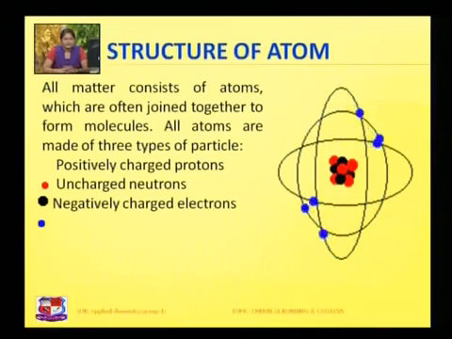The matter consists of atoms, which are the smallest particles. In these small particles, the neutrons, which are uncharged, are present in the nucleus at the center of the atom. Along with them, protons are also present, and the total of neutrons and protons concentrates the mass of the atom. The electrons, the third, negatively charged particles, rotate in particular circular paths around this nucleus, as shown in this diagram. A number of electrons rotate in different circular paths.